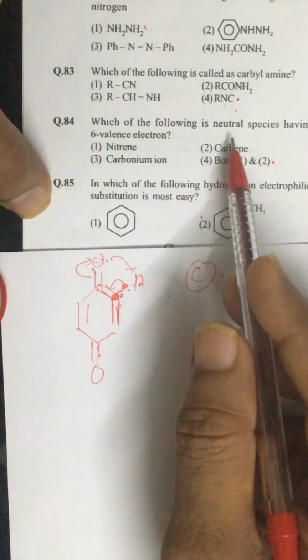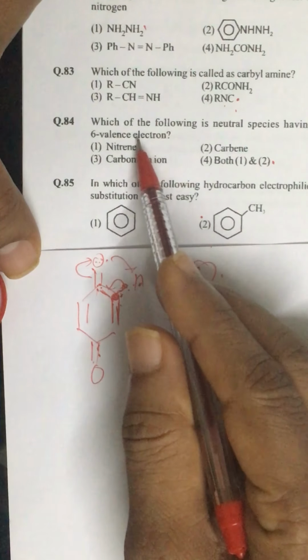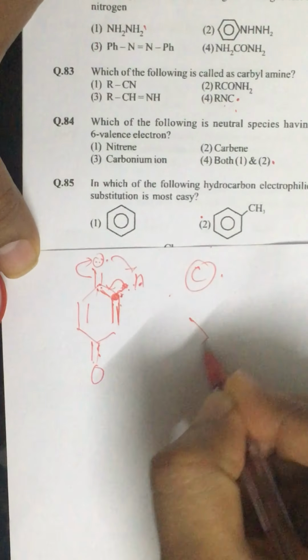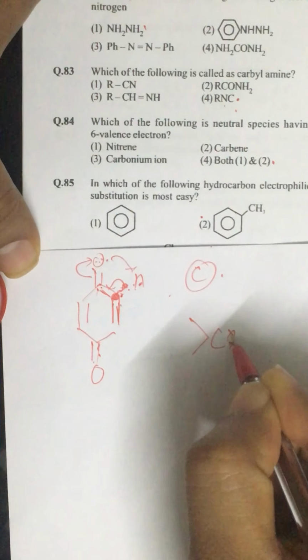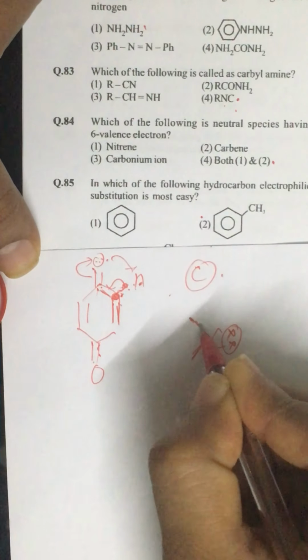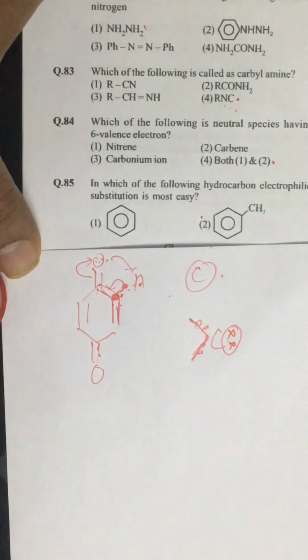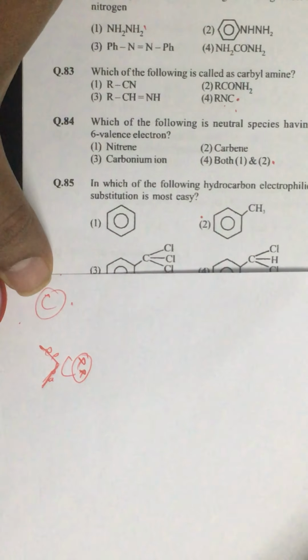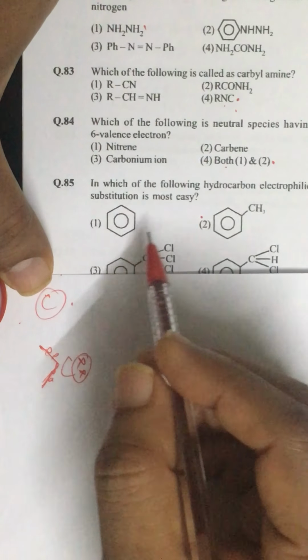Question number 84. The neutral species having 6 valence electrons are carbene and nitrene. They have 6 valence electrons: 1, 2, 3, 4 and 5, 6. Alright. Then fourth option.